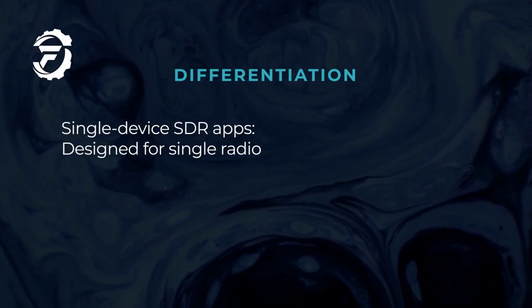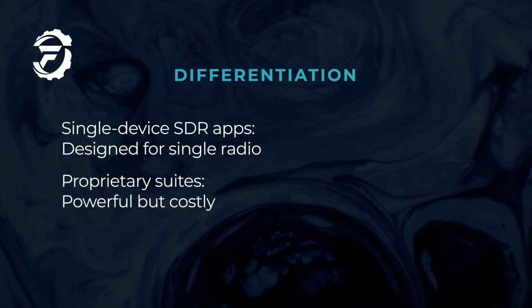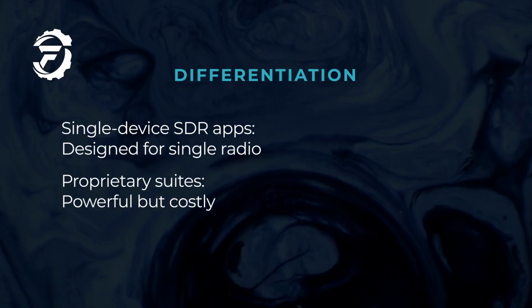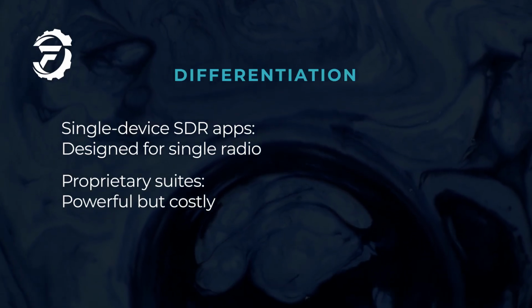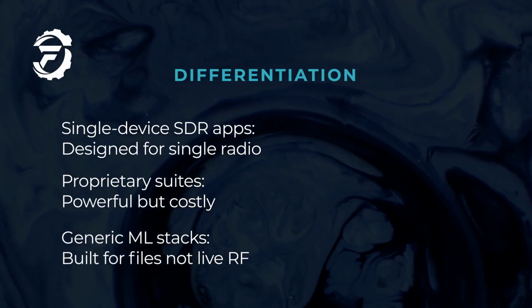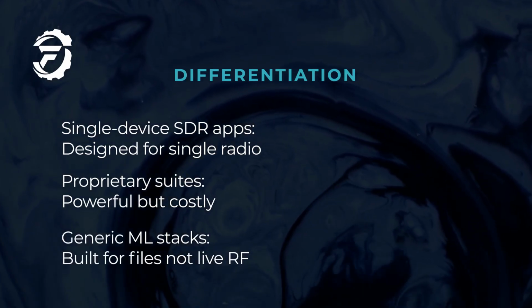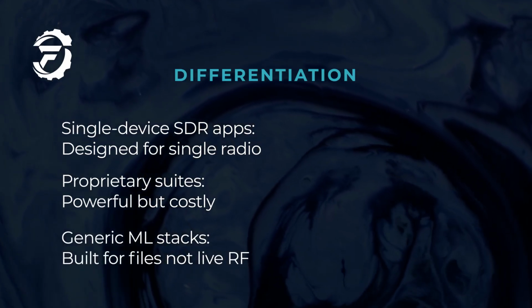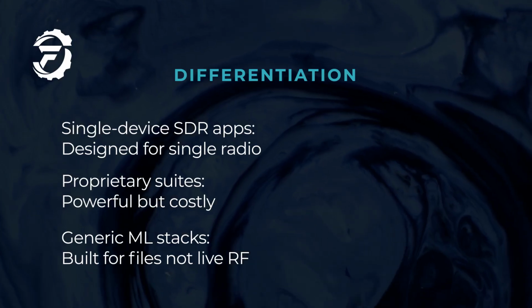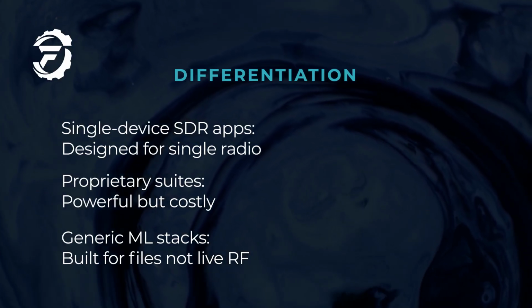Single-device radio apps are built for one radio in one pair of hands, which makes multi-node tasking hard. Large proprietary suites can be powerful, but they are costly to extend and can lock teams to a vendor roadmap. Generic ML toolkits are built for files, not live radio, and they often lack short capture windows, replay, constrained link handling, or TAK-aligned workflows.